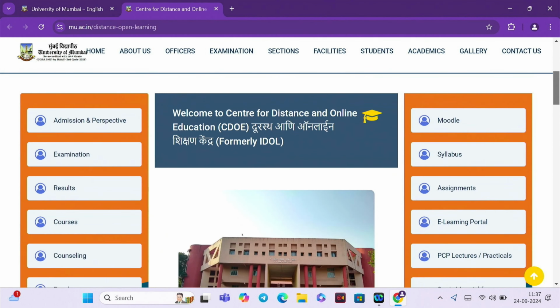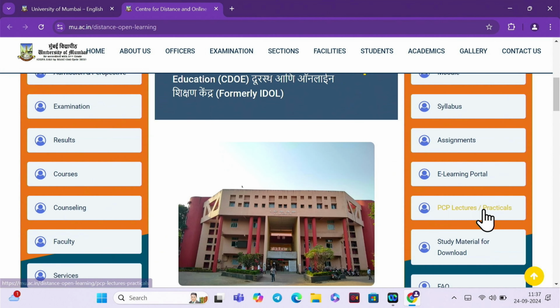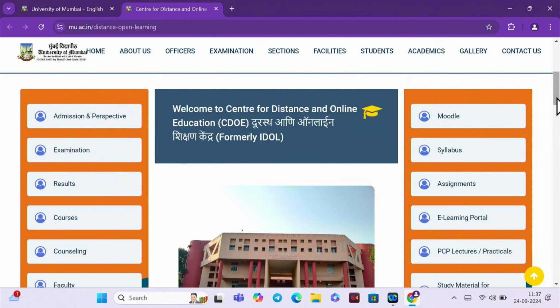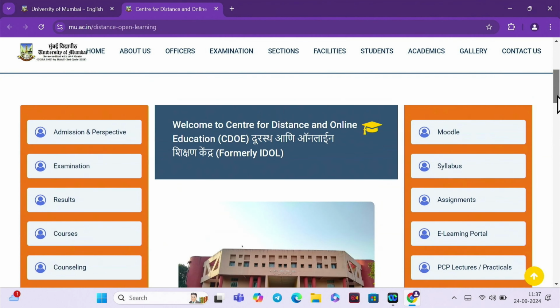So on this page, friends, you will see admission and prospectus, examination, results, and on your right hand side you will see PCP lectures, practicals, study material for download. These are the most important tabs that you will be looking at in your entire course. So let us now look at the admission and prospectus.